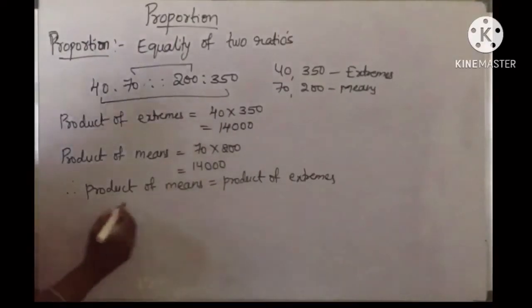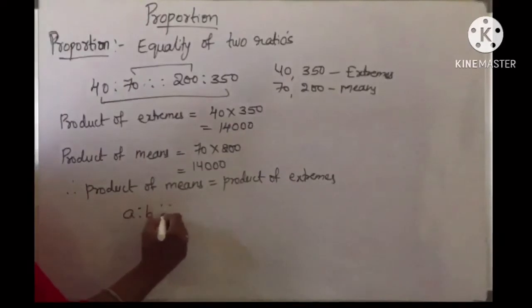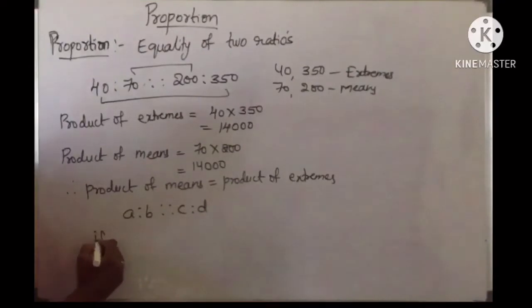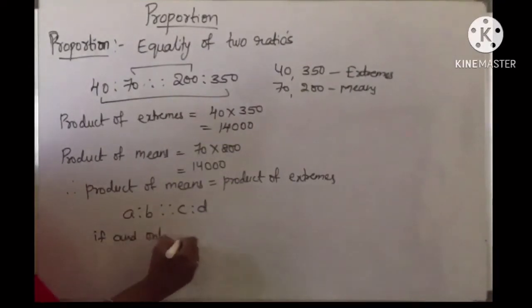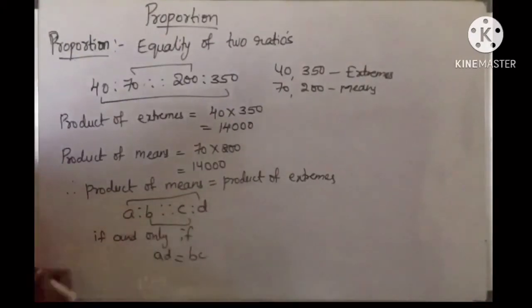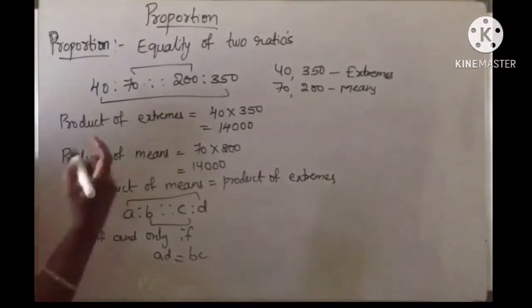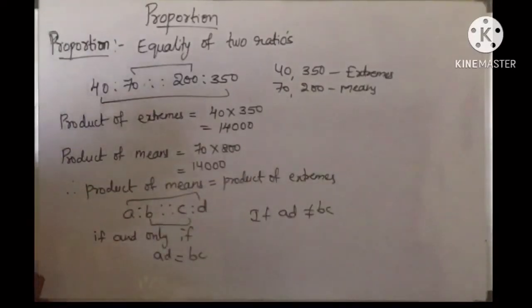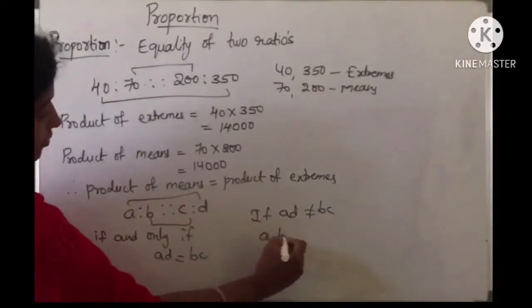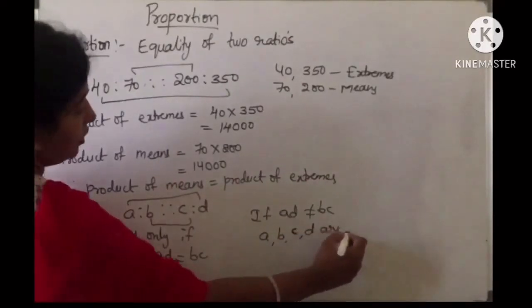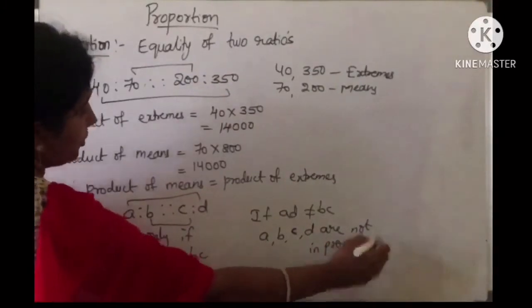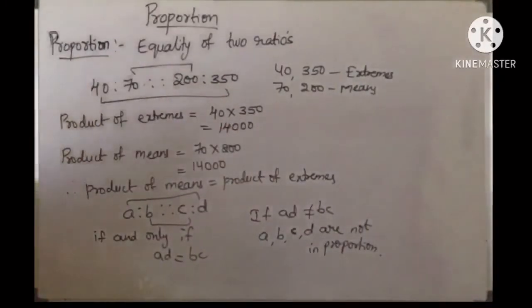So in general, A is to B as C is to D are in proportion if and only if product of extremes is equal to product of means. Suppose if product of extremes is not equal to product of means, then we can clearly say that A, B, C, D are not in proportion. So there is a condition for proportion, children: product of extremes should be product of means.